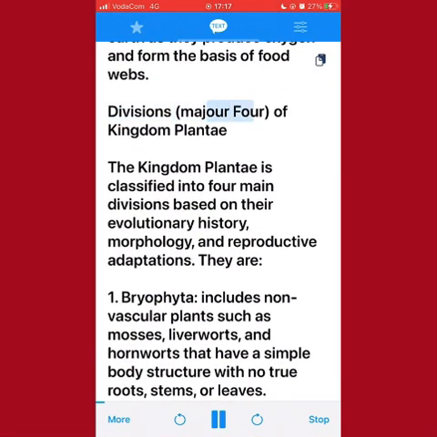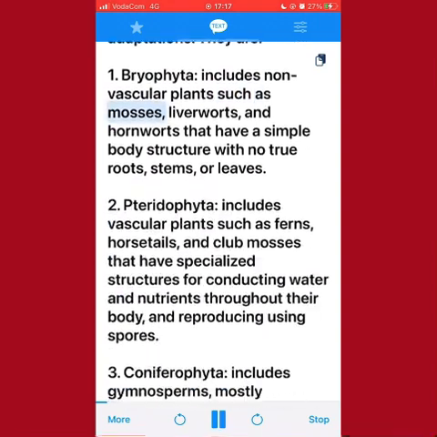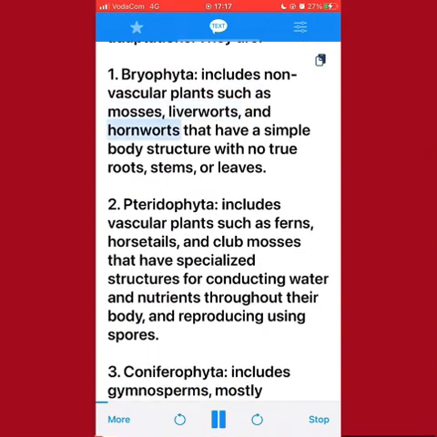Major 4 Divisions of Kingdom Plantae. The Kingdom Plantae is classified into 4 main divisions based on their evolutionary history, morphology, and reproductive adaptations. They are: 1. Bryophyta, includes non-vascular plants such as mosses, liverworts, and hornworts that have a simple body structure with no true roots, stems, or leaves.